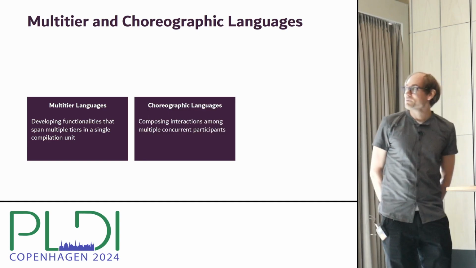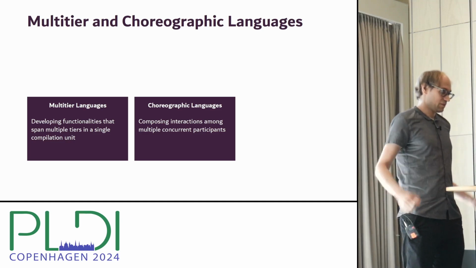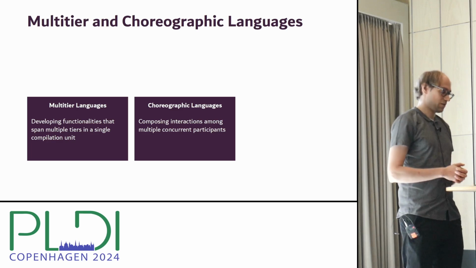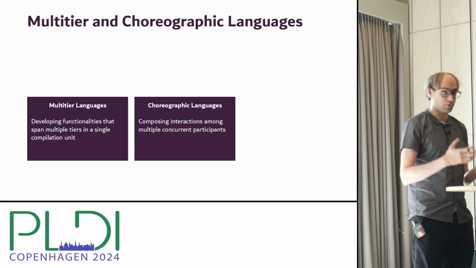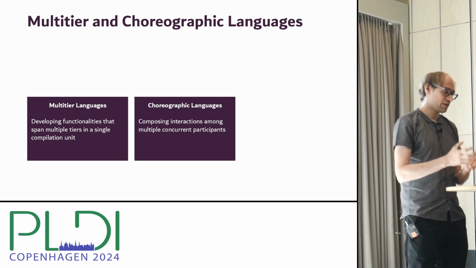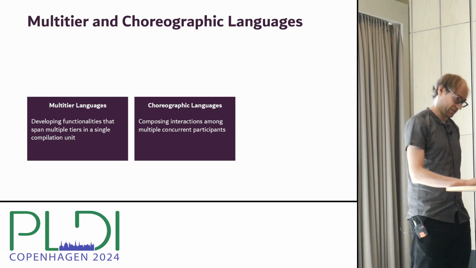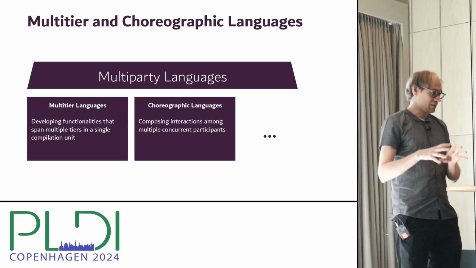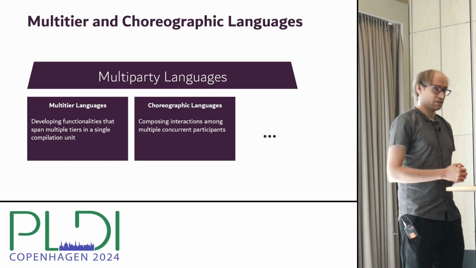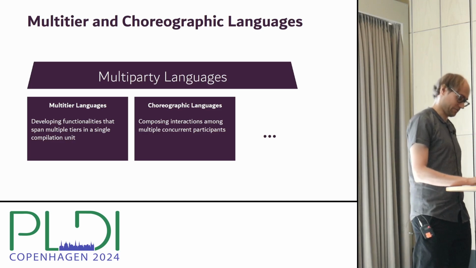So apparently, multi-tier programming is quite a close cousin to choreographic programming, where you essentially compose concurrent processes that interact with each other. And this is kind of similar to how you specify the interaction of different tiers or components or parties in multi-tier programming. So these two approaches have a very similar core idea in the sense that they let developers reason about different parties and how they interact. And so while we did our work here in the context of multi-tier programming, we believe that it applies equally to all these kinds of multi-party languages that share this idea of reasoning about parties and their interaction.